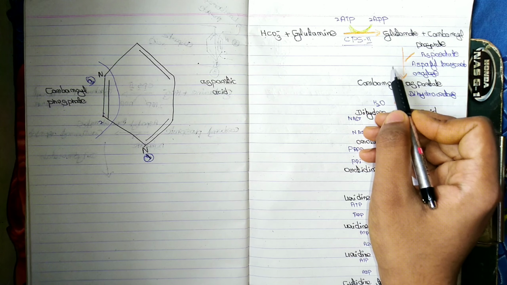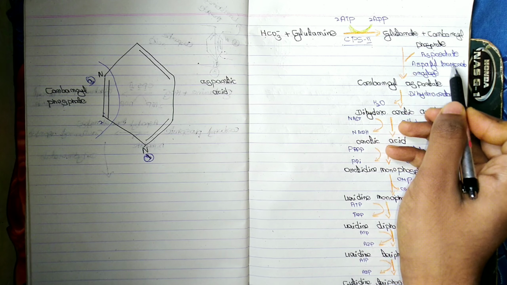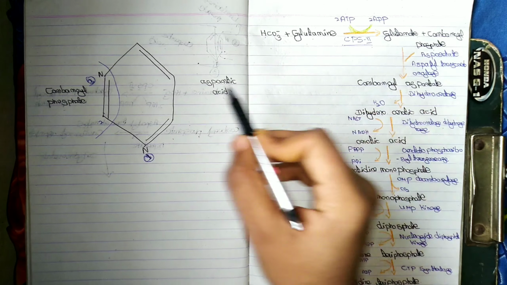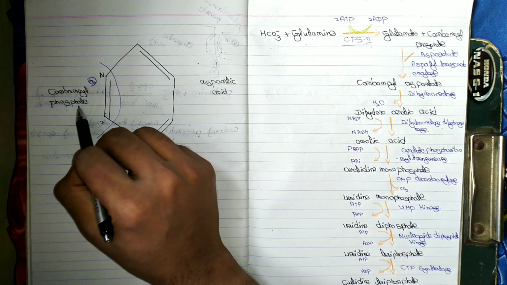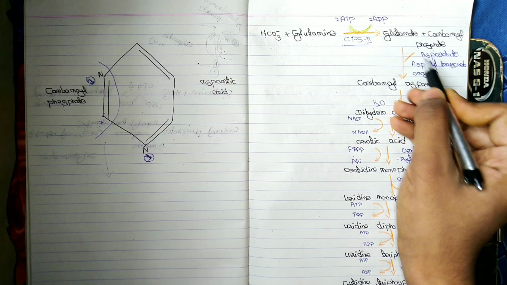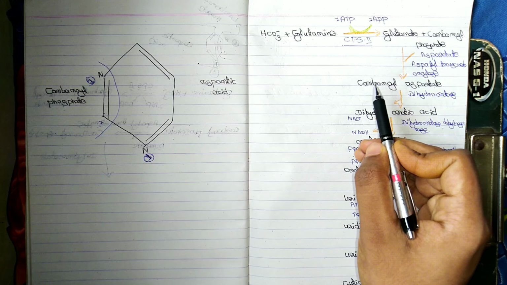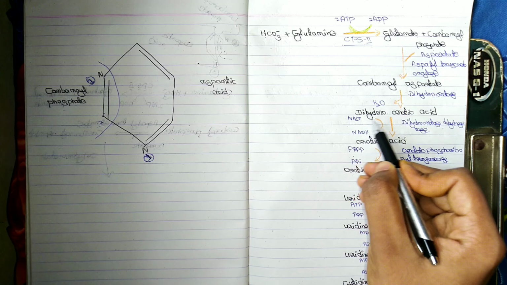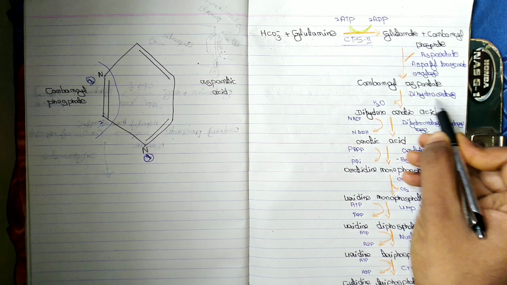This step is rate limiting step. This aspartyl transcarbamylase enzyme is allosteric enzyme. It is an allosteric regulator. All the C2 and N3 are derived from carbamyl phosphate. Rest all are derived from aspartic acid. So incorporation of aspartate leads to the carbamyl aspartate. This is step 2, and step 3 is formation of pyrimidine ring, means dihydroorotic acid in the presence of dihydroorotase,